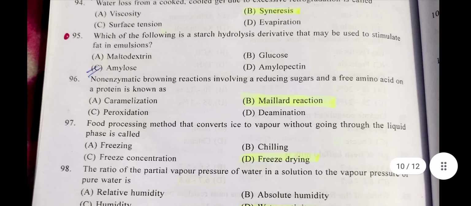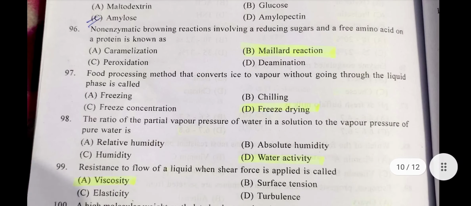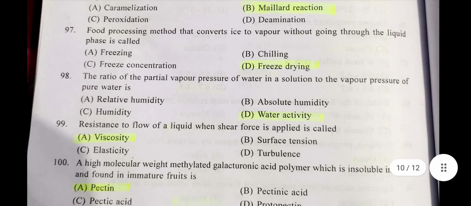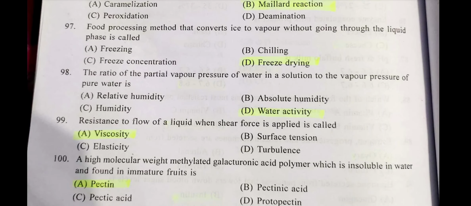Question number 96, non-enzymatic browning reaction involving a reducing sugar and a free amino acid or a protein is known as, the right answer is Maillard reaction. Question number 97, food processing method that convert ice to vapor without going through the liquid phase is called freeze drying. Question number 98, the ratio of partial vapor pressure of water in a solution to the vapor pressure of pure water is, the right answer is water activity.